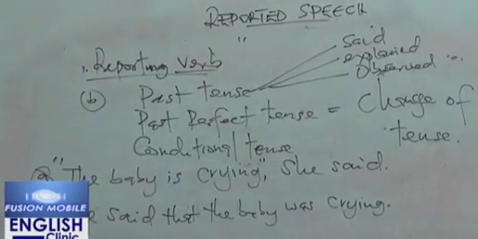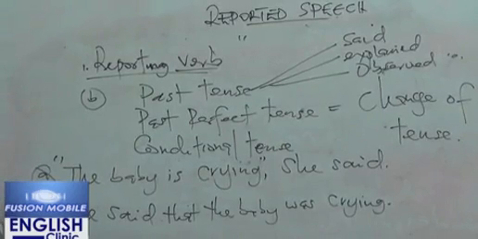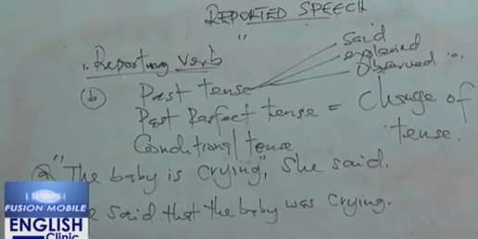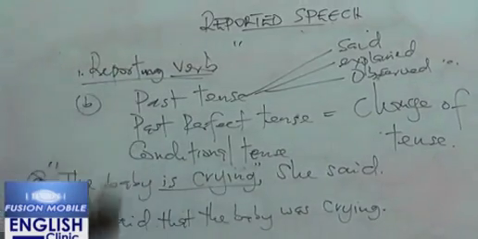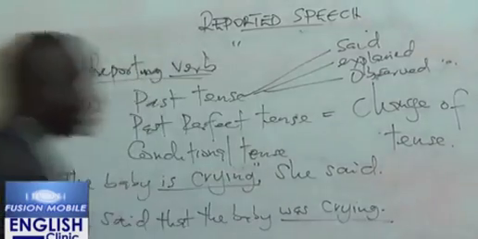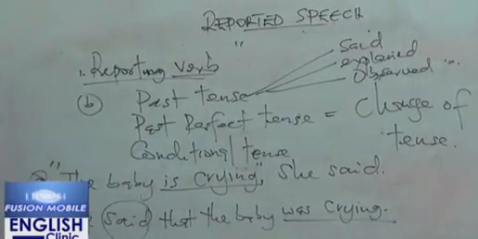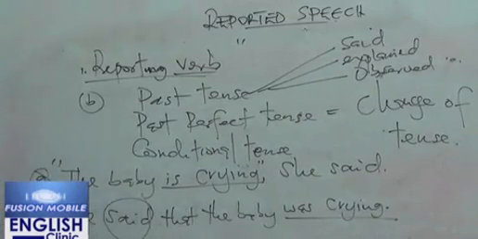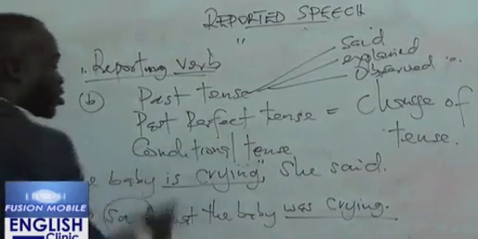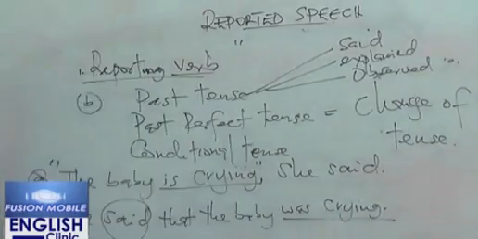You will notice a change between what you have here and what you had earlier. The present continuous tense "is crying" becomes the past continuous tense "was crying". Why? Because we have "said" as our reporting verb. So when the reporting verb is in past tense, then there will be a change of tense. So present continuous tense "is crying" becomes "was crying". Look at the second example.